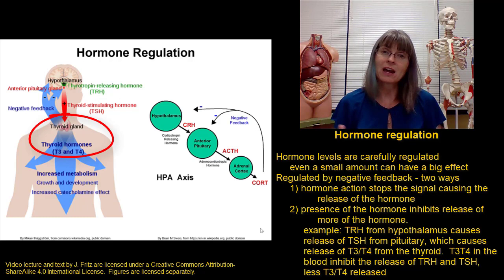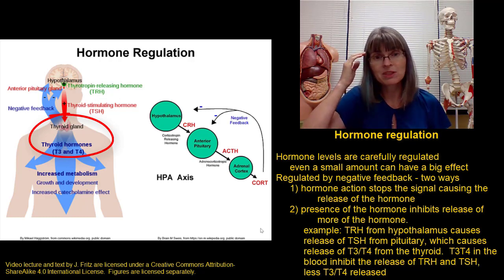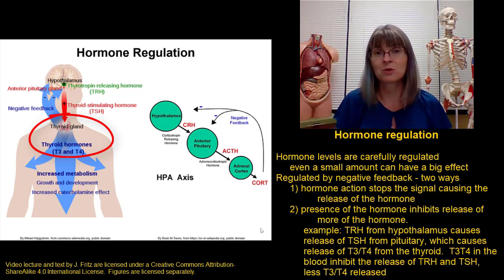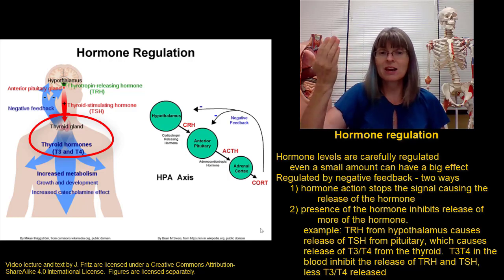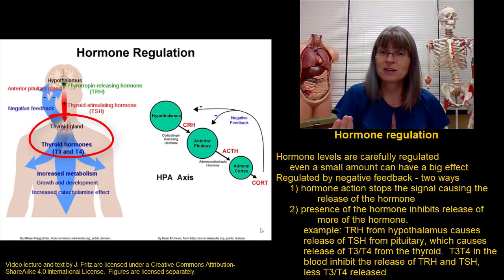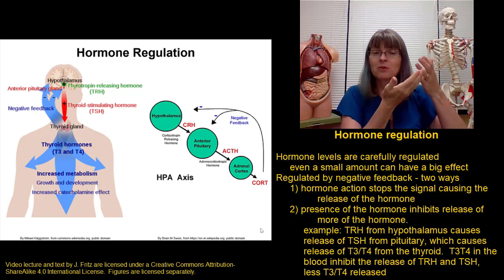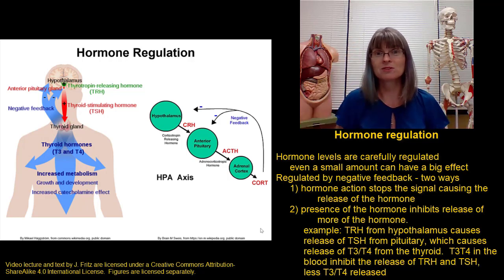But once there's enough thyroid hormone in the blood, thyroid hormone goes back up to the hypothalamus and the pituitary gland and stops them from releasing the stimulating hormones. That stops the release of more thyroid hormone. If the thyroid hormone level gets too low, then there's not enough thyroid hormone to stop the hypothalamus and the pituitary, which will then release the thyrotropin-releasing hormone and the thyroid-stimulating hormone, so we get more thyroid hormone. Once there's enough thyroid hormone, it goes up and turns off those stimulating hormones in the brain. Negative feedback.